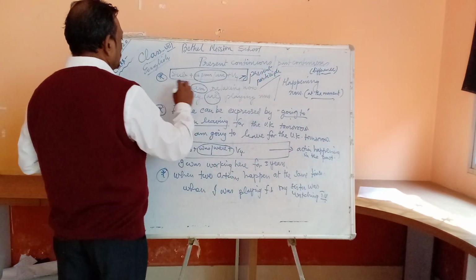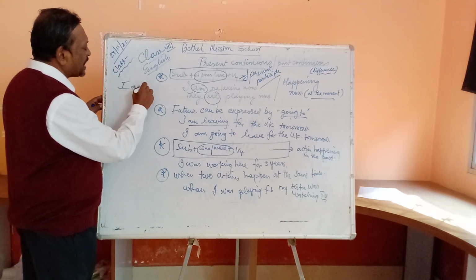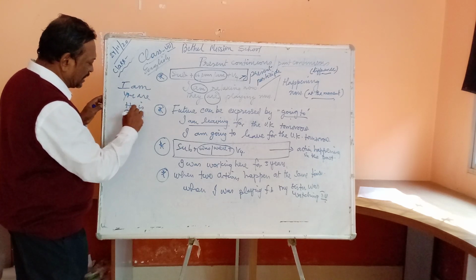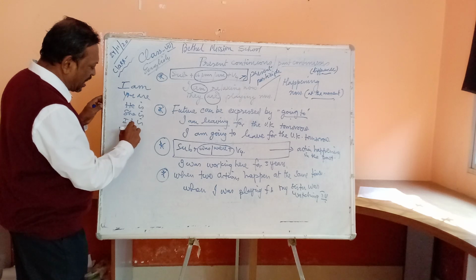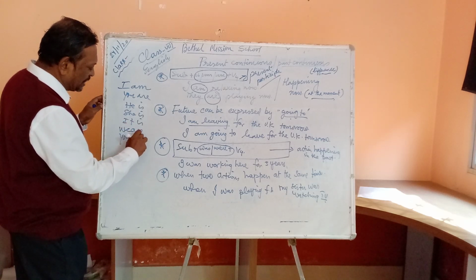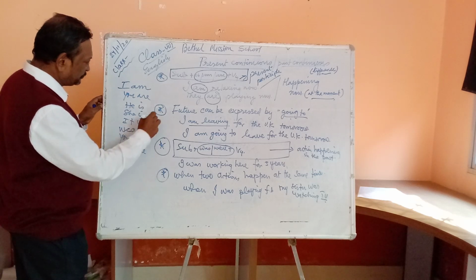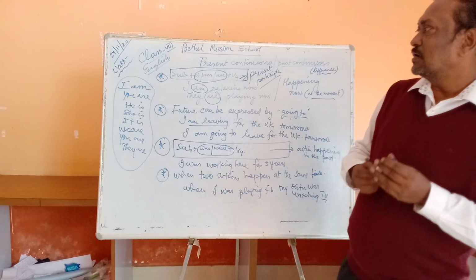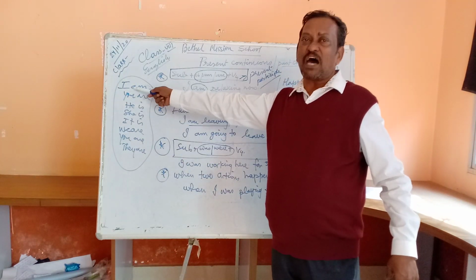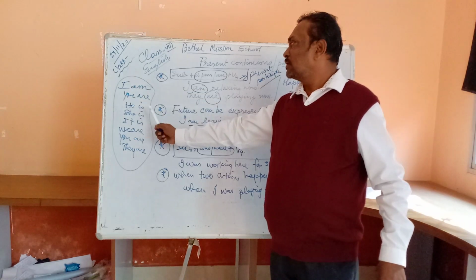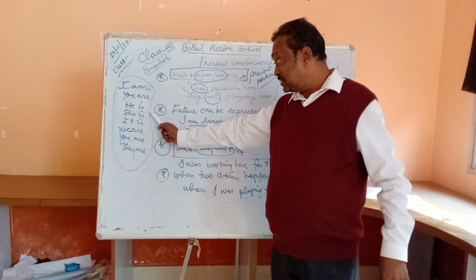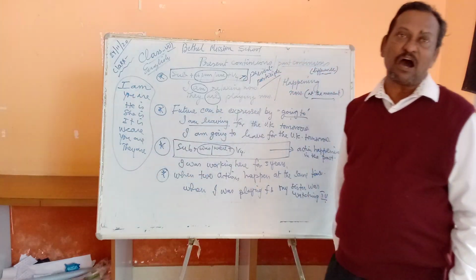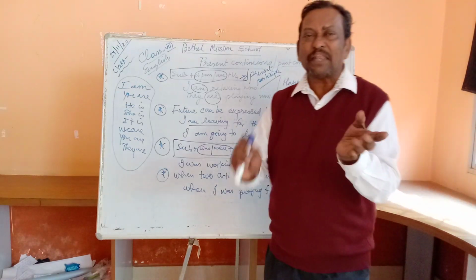Now if I write the use of helping verbs, it may go like this. I am, you are, he is, she is, it is, we are, you are, and they are. Remember this structure. Look at the board once again. Am goes with I, are goes with you, is goes with he, again is goes with she, is goes with it, and we are, you are, and they are. So remember the helping verb and the subject connected to that.